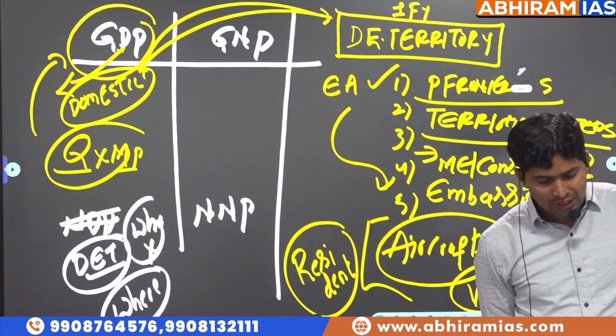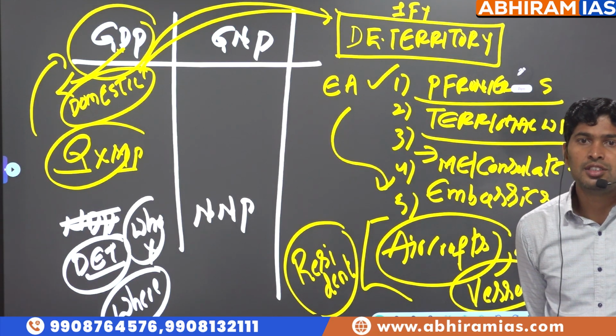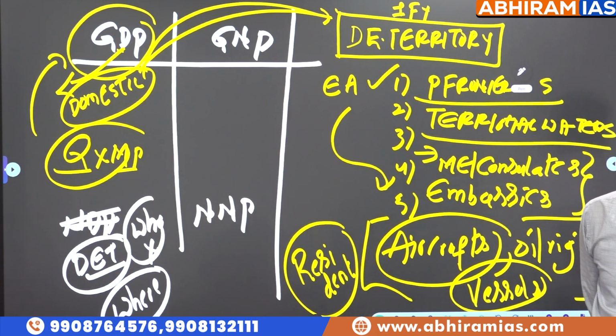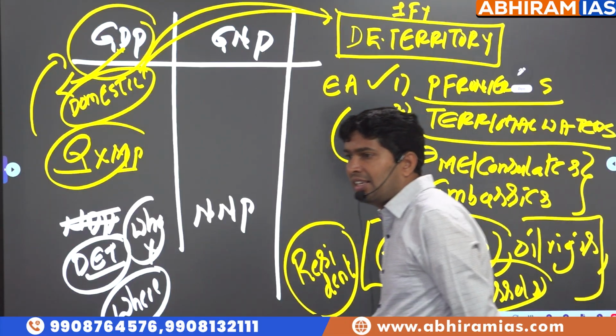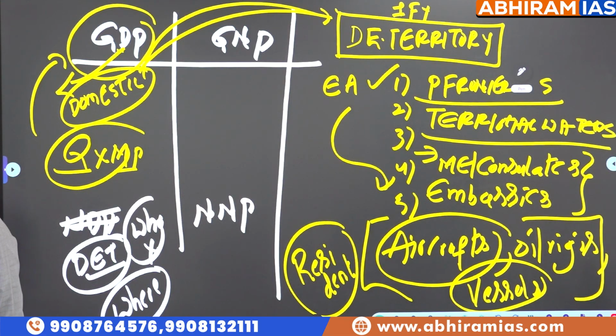Which means there are some foreigners who are working in Indian IT companies in Shamshabad, Hitech City. Should we consider their economic activity as part of India's GDP or not? We should consider, because ultimately that production is happening inside our domestic economic territory. That's all. We are not looking at their nationality. We are not looking at whether they are residents of our country or not.